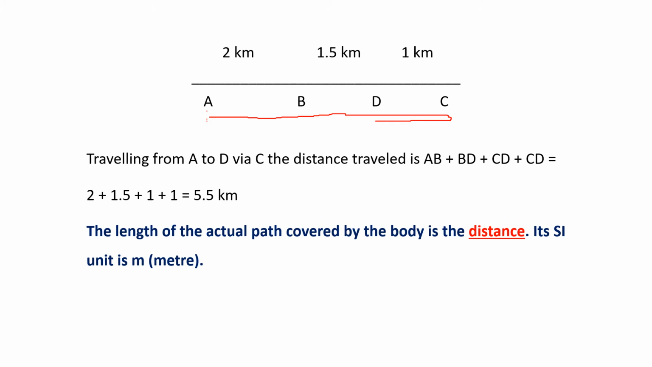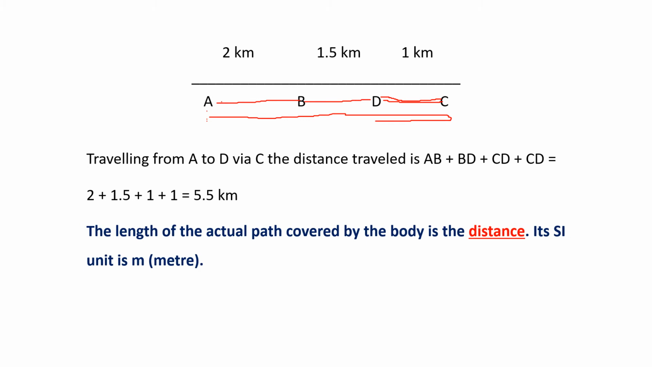So how will you find out the total distance traveled? Yes, it is given in the formula below. First we go from A to B, then we go from B to D, then from D to C, and then from C to D. So adding AB plus BD plus DC plus CD equals 2 plus 1.5 plus 1 plus 1. So when you travel from A to D via C, the total distance you have traveled is 5.5 kilometers. So the length of the actual path covered by the body is the distance. So we are going in a rectilinear motion, a straight line.